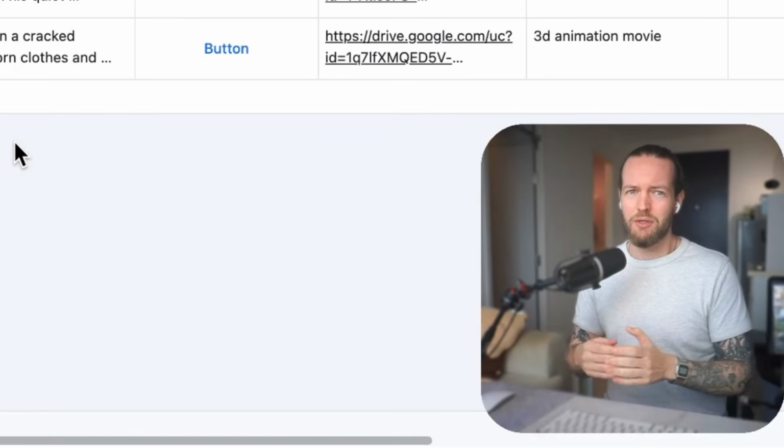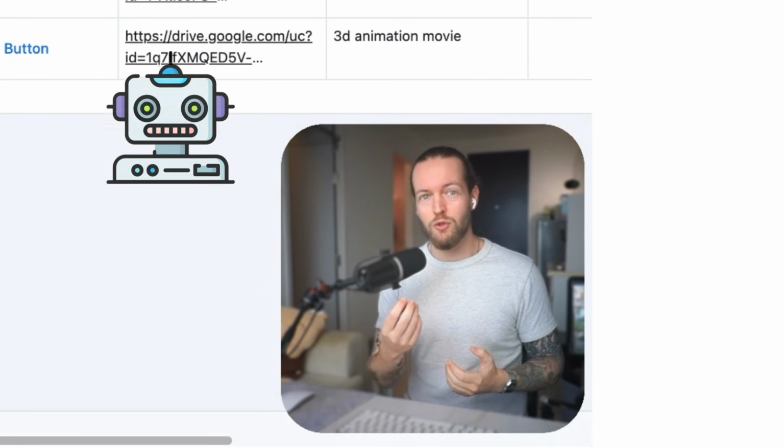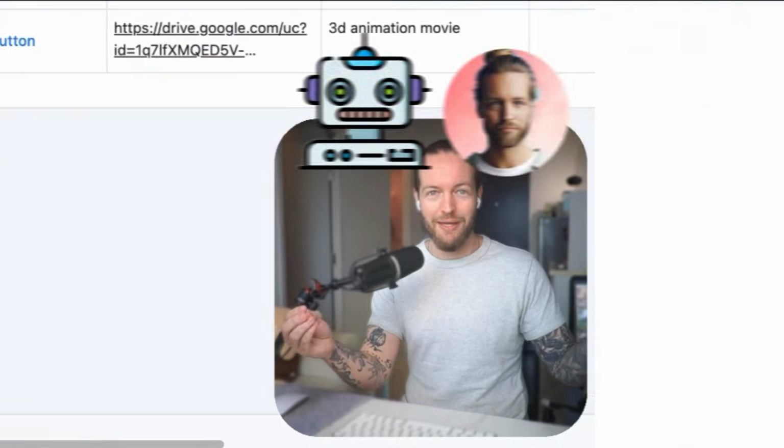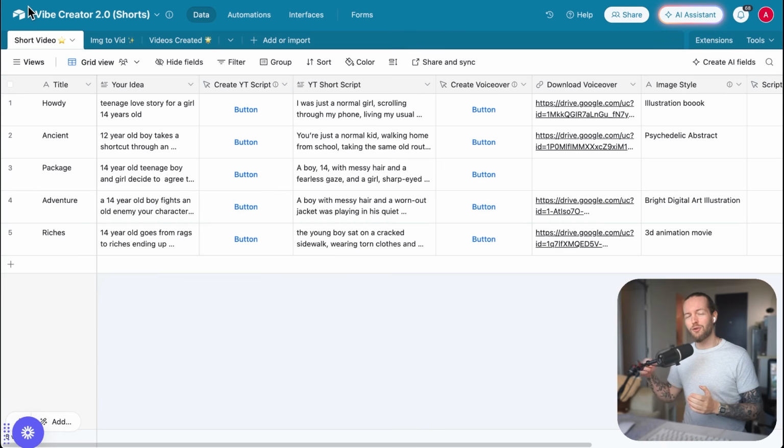This allows you to get full control over the entire process, combining you as the human with AI for what it is best at, because you definitely don't want to do a fully autonomous system from end to end, because the quality of the videos are not going to be as high than if you use AI plus human combination. We call this the Vibe Creator, using AI for what AI is doing best and the human in the loop to check up on AI's work all the way throughout the entire process so we can make the best possible video.